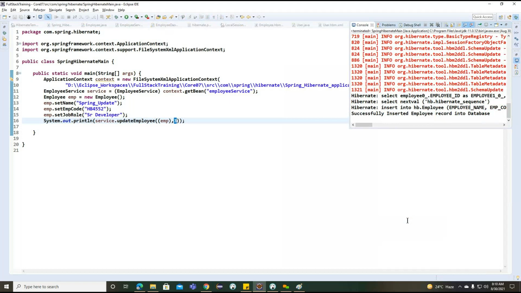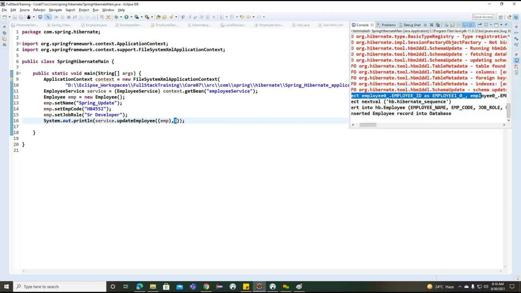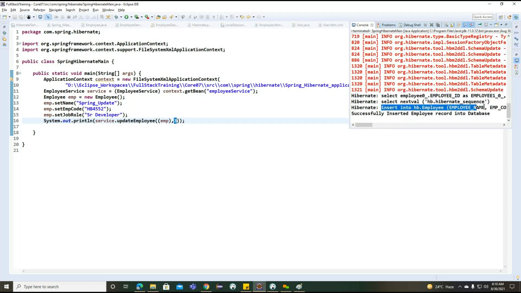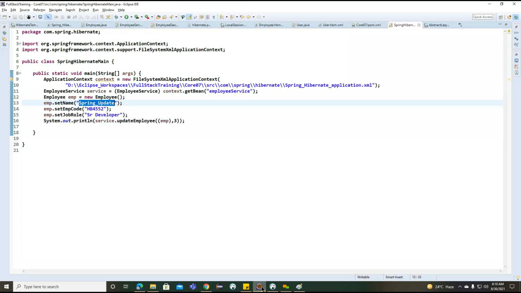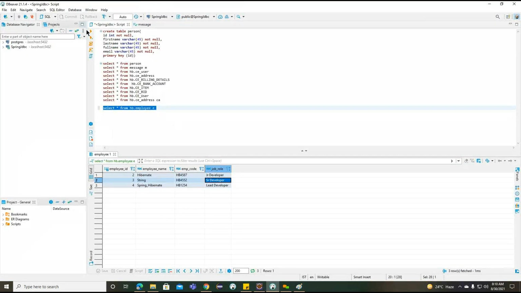Now if you observe here, the records are loaded and inserted here. Now we'll understand the Spring underscore update for the third record here. No, it is not updated here. One more record is inserted here. So why is one more record inserted here? We are not inside the same transaction here. We are inside a different transaction. For this reason, one more record is inserted here.